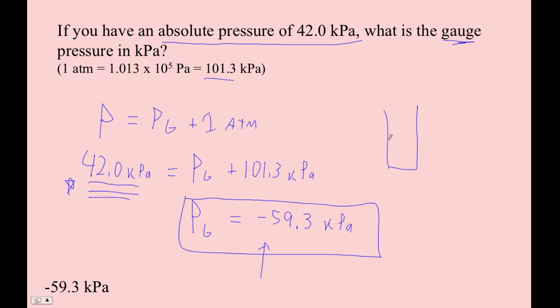Is that you've got a fluid, probably a liquid in this case, that's pulling in on the walls of the container. And that's hard to do, but it can be done. But it's not a normal thing. Okay. So when we talk about negative pressures, they're almost always above zero absolute pressure, but they're just below an atmosphere, right? So yeah, there you go.